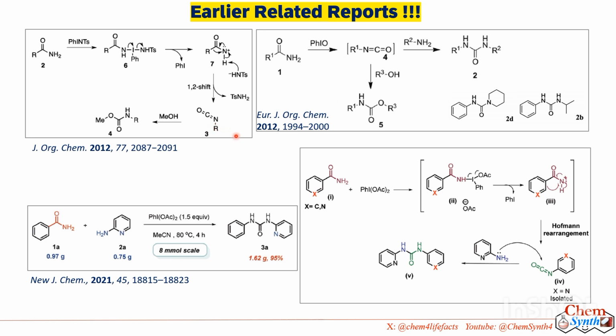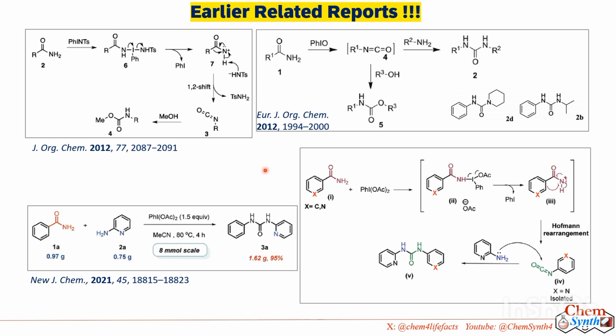Now these isocyanates are reactive towards nucleophiles. They can react with alcohol to form carbamates. Urea moieties can be generated by using amine as the nucleophile. This amine might be primary or secondary, aliphatic as well as aromatic. So the common thing is that an isocyanate intermediate has been formed from amide under hypervalent iodine conditions.